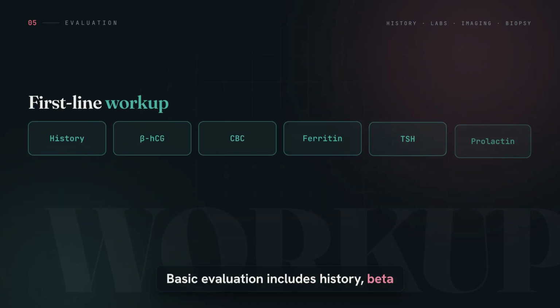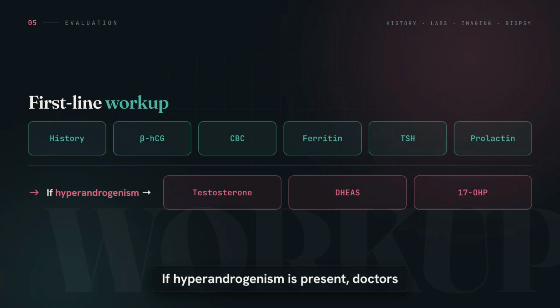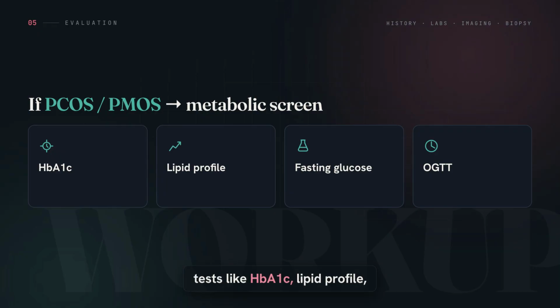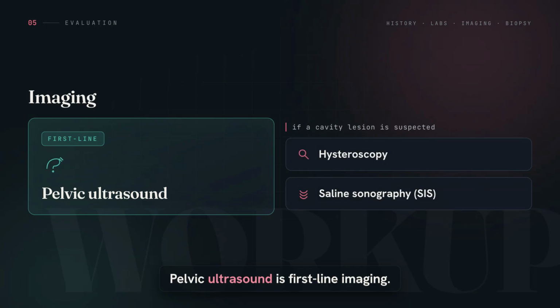Basic evaluation includes history, beta-HCG, complete blood count, ferritin, TSH, and prolactin. If hyperandrogenism is present, doctors may check testosterone, DHEAS, and sometimes 17-hydroxyprogesterone. In PCOS or PMOS, metabolic tests like HbA1c, lipid profile, fasting glucose, or OGTT may be needed. Pelvic ultrasound is first-line imaging. Hysteroscopy or saline sonography helps if a cavity lesion is suspected.